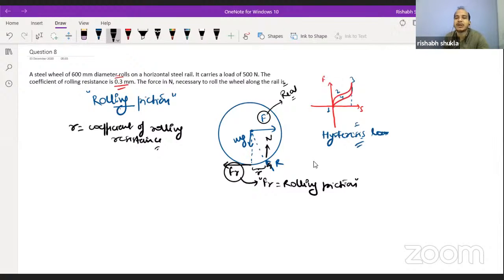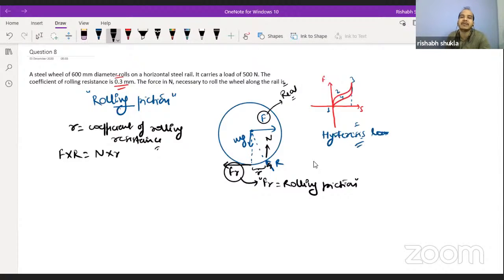Now we should understand this body is moving with a constant linear velocity. The center of mass is having constant linear velocity. The body is basically not accelerating, it is performing a rolling motion. So net force in any direction must be zero, and similarly net torque must also be zero. From here you can conclude that F into R must be equal to N into small r, and small r is nothing but the coefficient of rolling resistance.